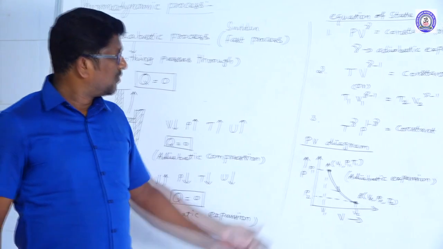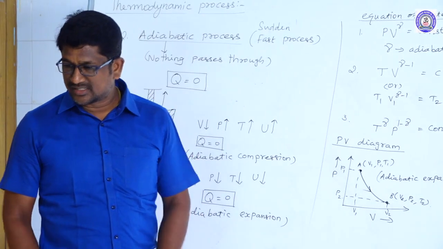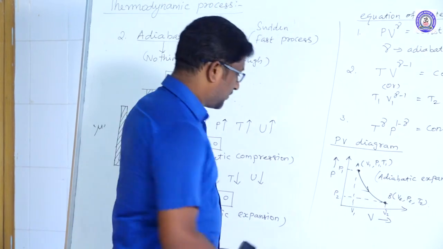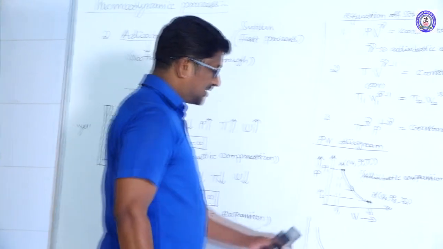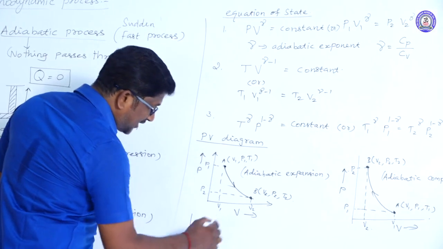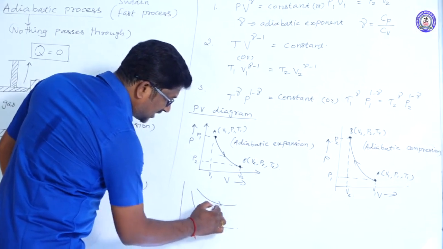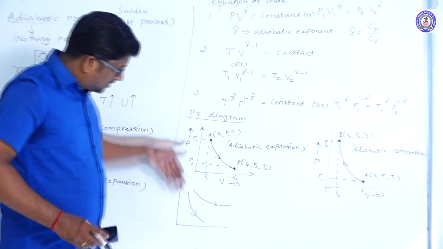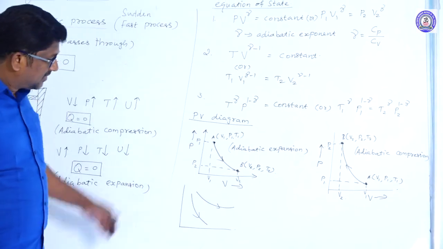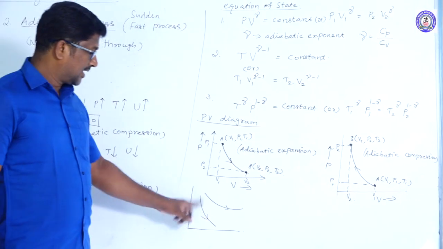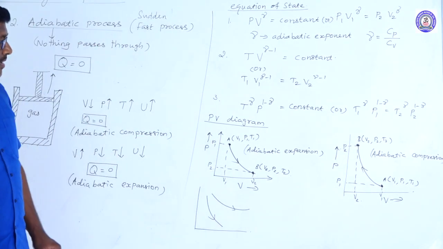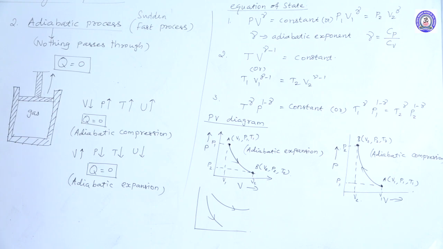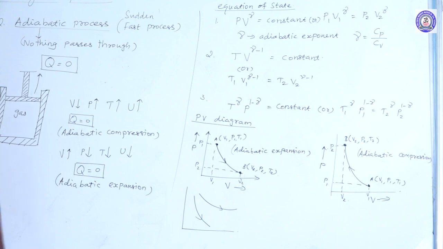But the nature of the graph for both isothermal process and adiabatic process is almost same, right? So for adiabatic process, the curve of PV diagram exists like this. Okay, for isothermal process, it is like this. It is almost flat, but it is bent vertically downwards in adiabatic process. But in isothermal process, the curve is almost flat. But nature is almost the same. Right. So these two are the PV diagram for adiabatic expansion and adiabatic compression.